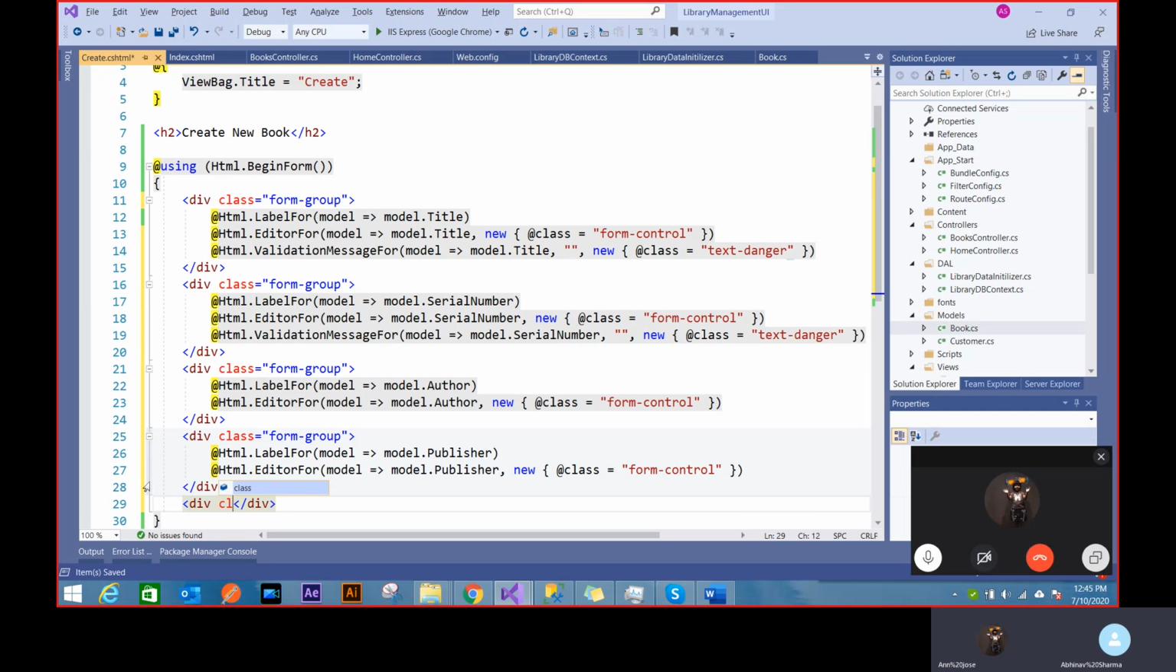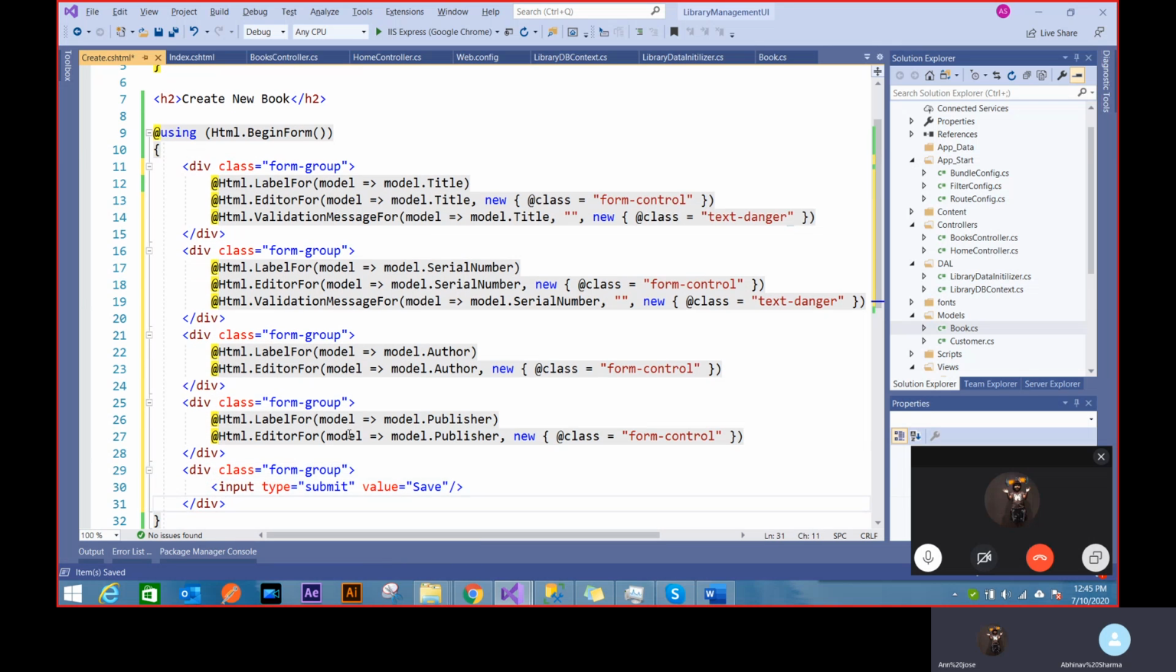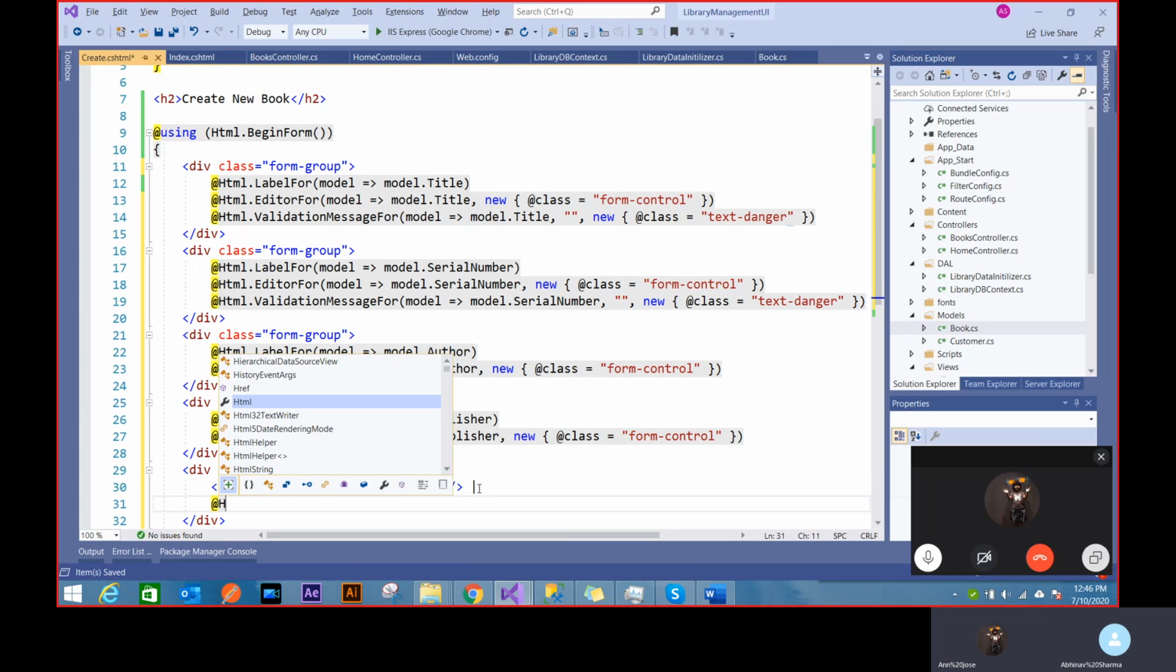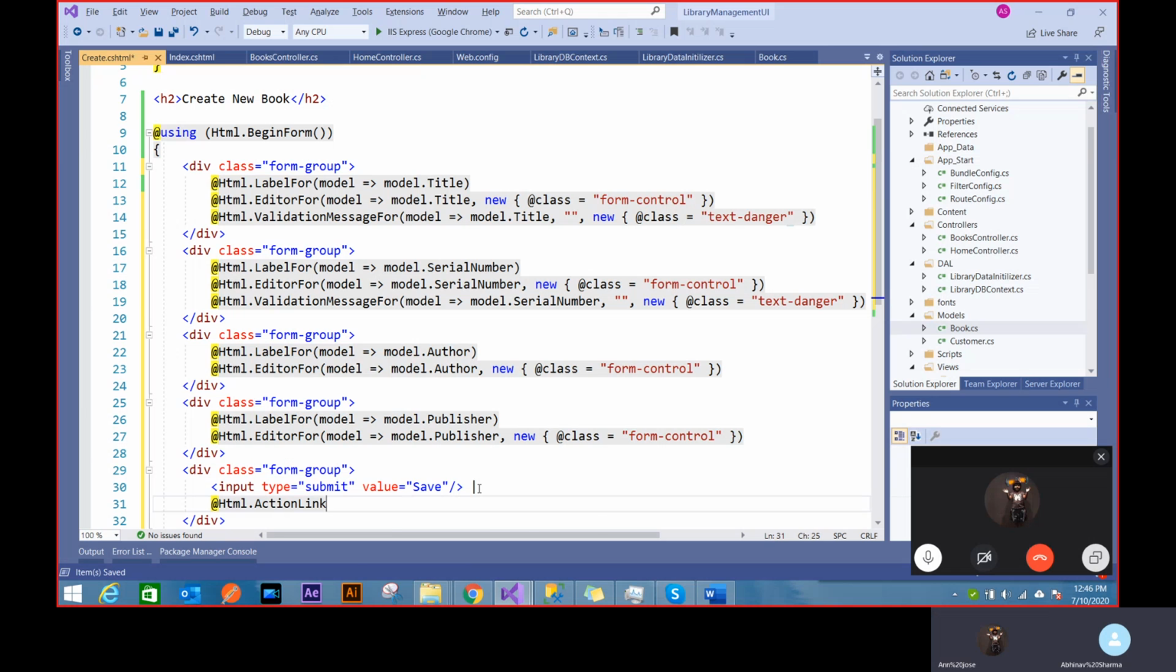In the last div class form group, I'll be adding input type submit, and value would be save. This input type is important in a form, otherwise the value won't be posted back. And we can also add HTML dot action link, where we can say back to books, right?